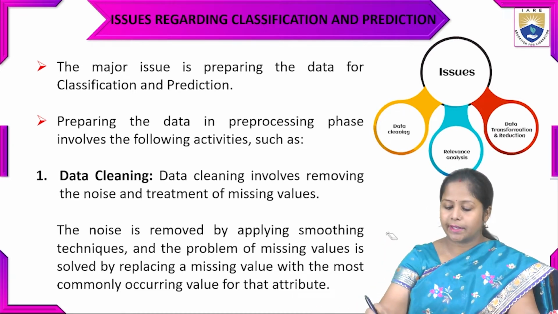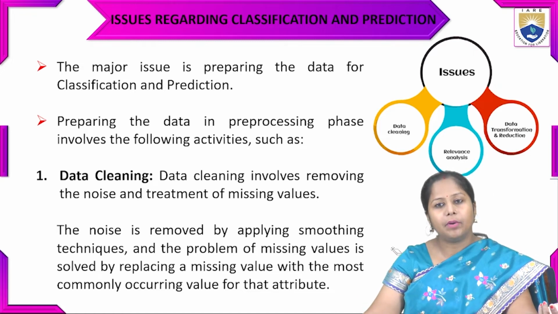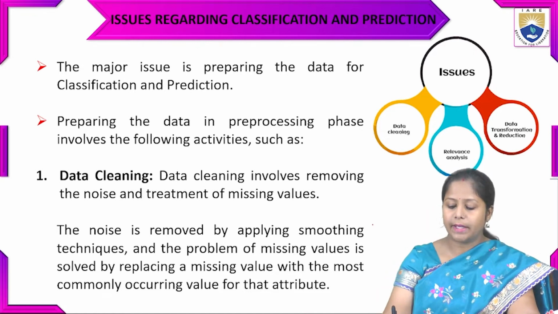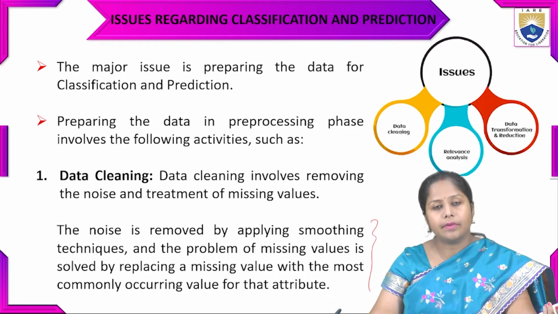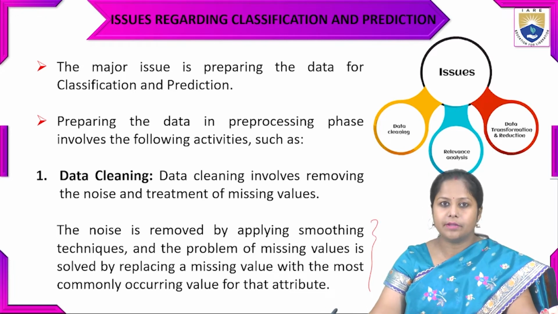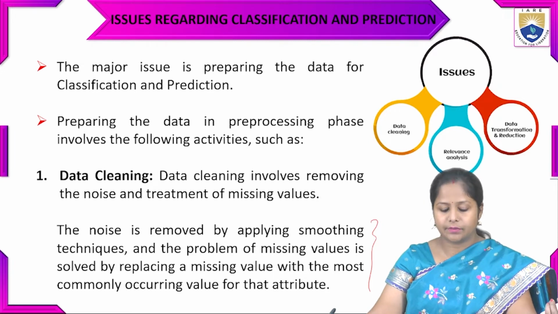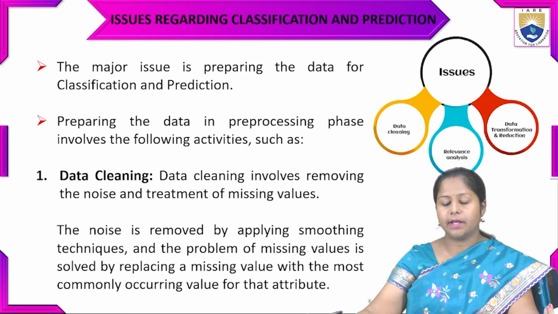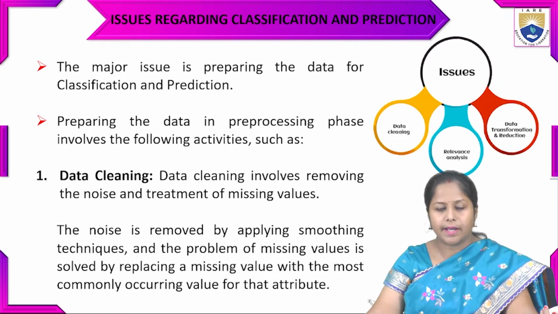Some smoothing techniques will be there, and the problem of missing values is solved by replacing the missing value with another value, the most commonly occurring value for that attribute.